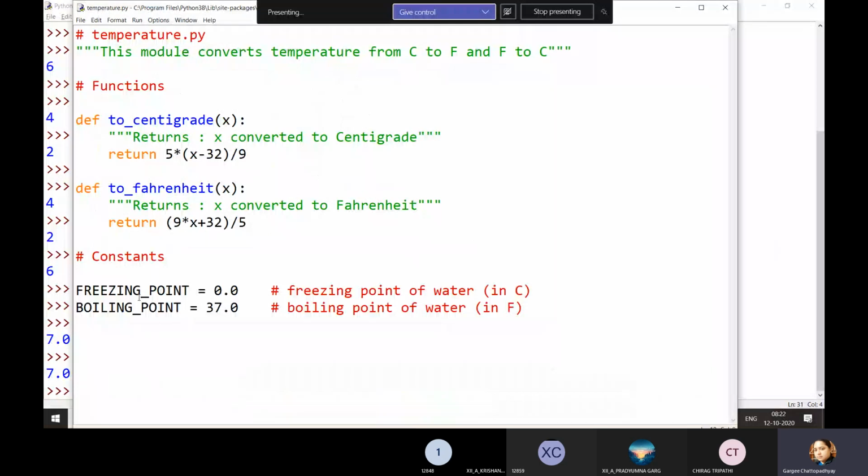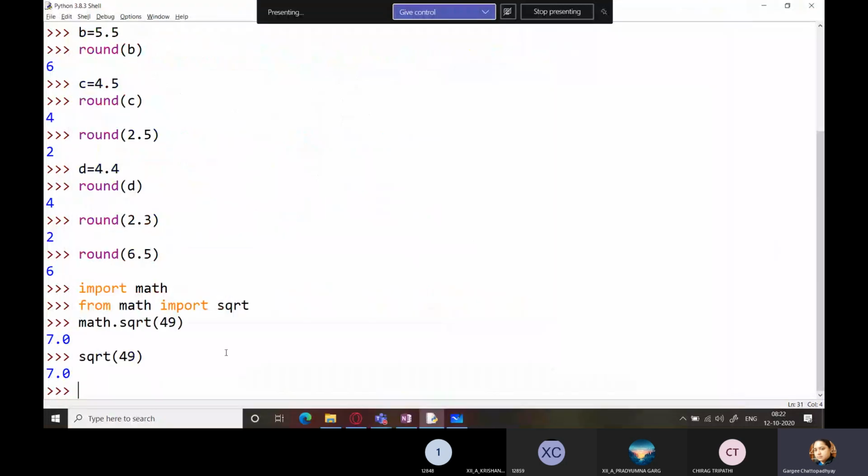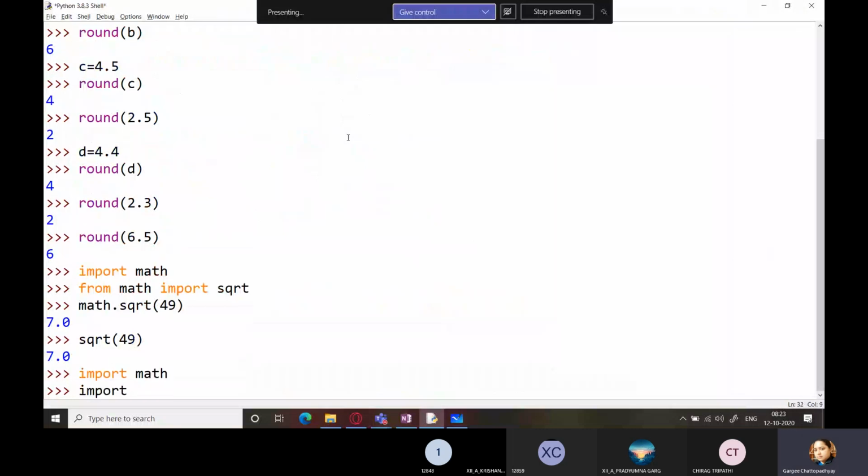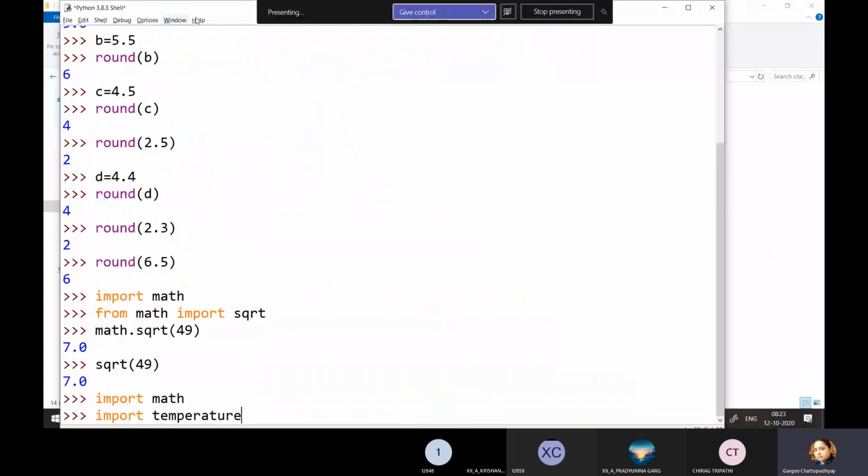So you can see freezing point is 0.0, and the boiling point of water is given in Fahrenheit. I can also give it in centigrade, right? So freezing point is 0.0. Now if I have to use freezing point in my program, I write import temperature. Let me first reduce the size.